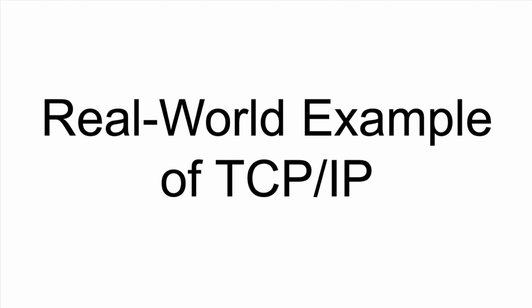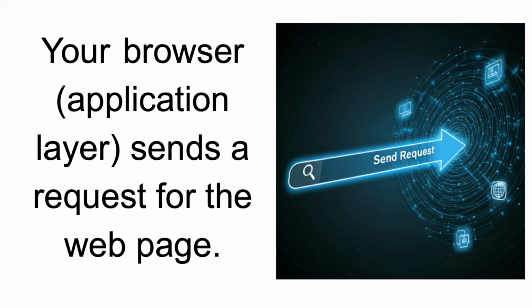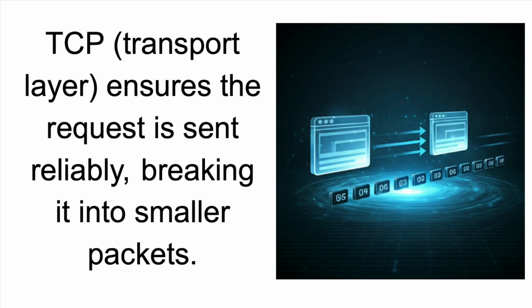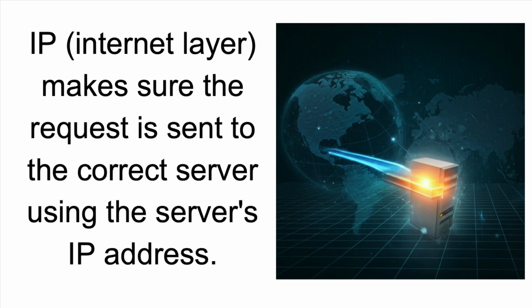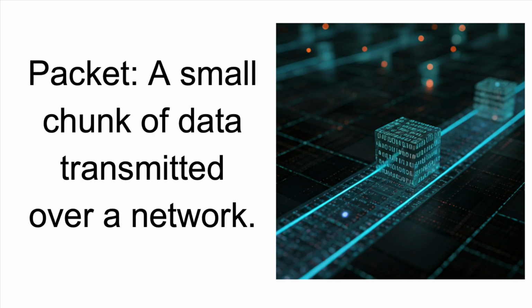Real-world example of TCP/IP. When you visit a website, TCP/IP is working behind the scenes. Your browser, the application layer, sends a request for the web page. TCP, the transport layer, ensures the request is sent reliably, breaking it into smaller packets. IP, the Internet layer, makes sure the request is sent to the correct server using the server's IP address. The server processes the request, and the same process happens in reverse to send the web page data back to you.